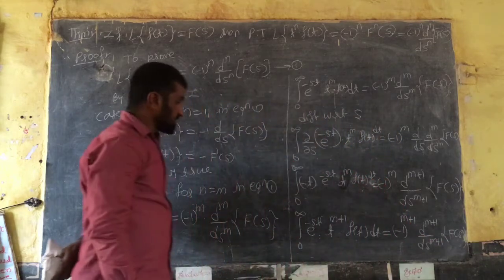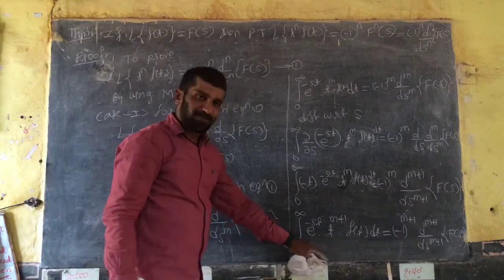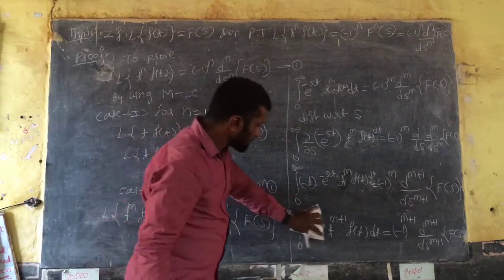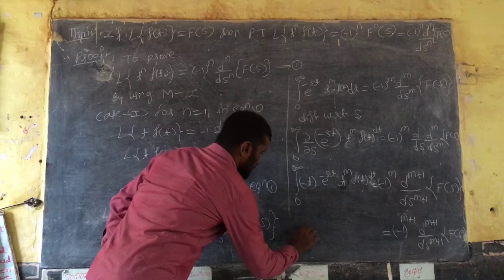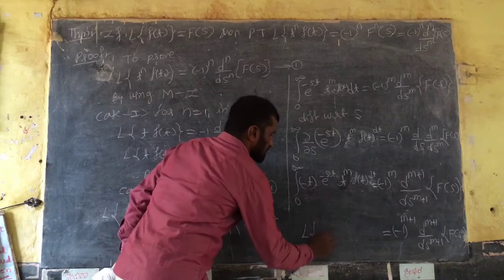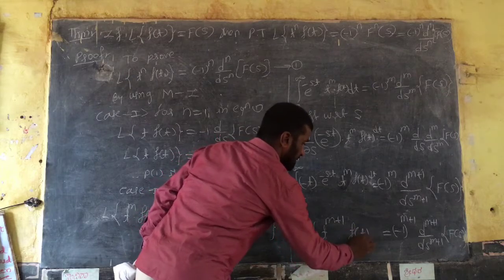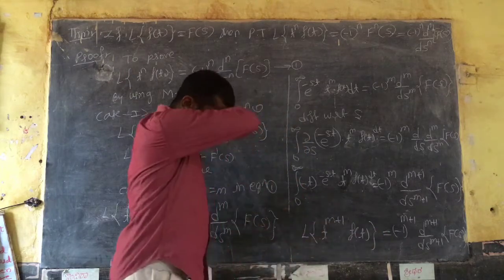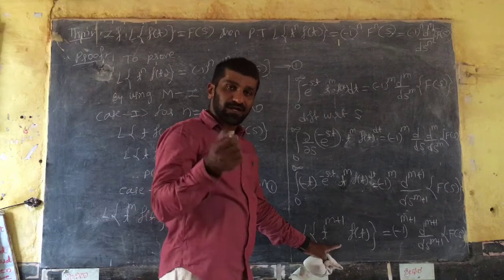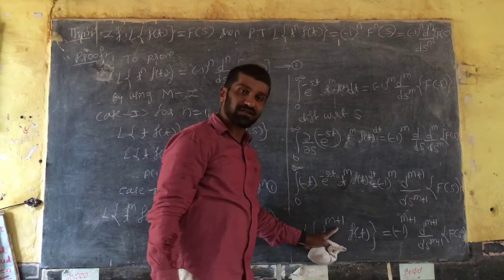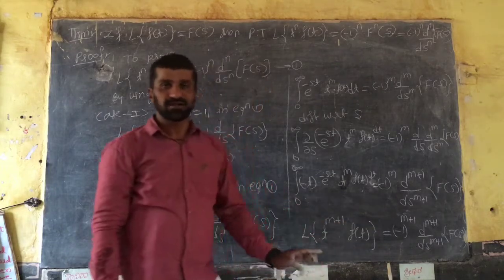So it is exactly the definition of Laplace. So I want to write like this: Laplace of t raised to m plus 1 into the function f of t. So by using mathematical induction, n in terms of m plus 1, hence the proof, right? Thank you.